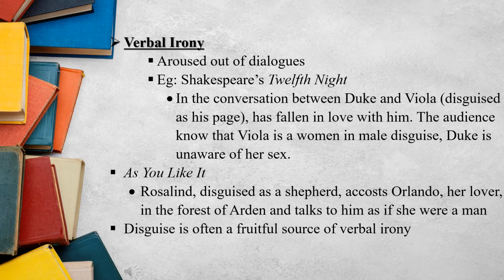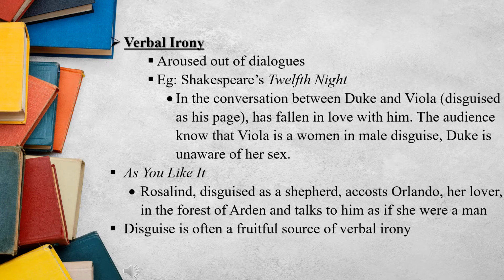First, let's see about verbal irony. Verbal irony arises out of dialogues. The best example you can see in Shakespeare's Twelfth Night. In the conversation between Duke and Viola, who is disguised as his page, has fallen in love with him. The audience know that Viola is a woman in male disguise, and Duke is unaware of her sex.